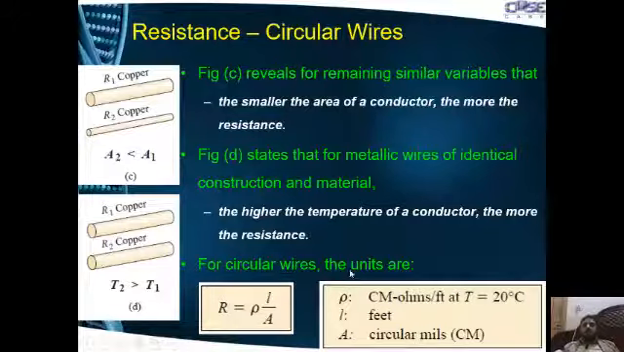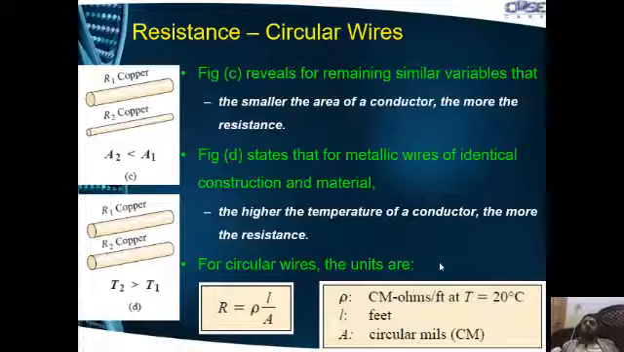For circular wire, the units of the resistivity and the other parameters are: for resistivity, the units are circular mil ohms per foot, for length the units are feet, and area is measured in circular mils. So what is circular mil? Circular mil is a unit of measurement for area. Basically, these units are used for circular wires.